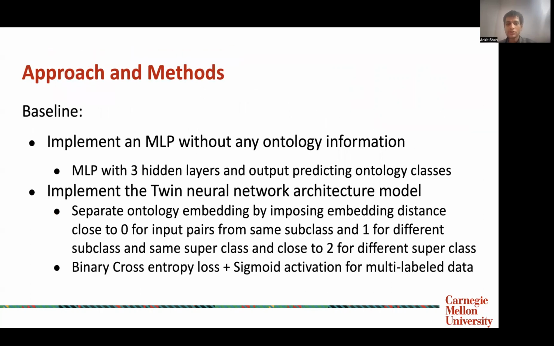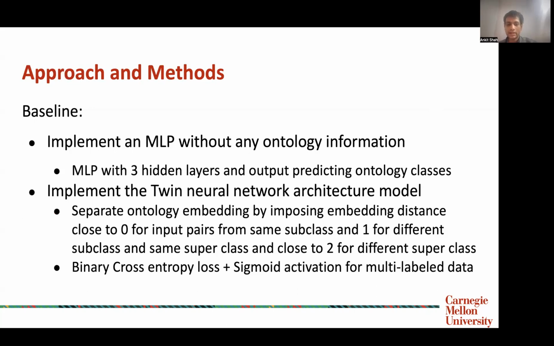So the approach that we take is, first, we implement a simple MLP with 3 hidden layers in order to predict both ontological classes. The other is where we implement a twin neural network architecture, where we separate the ontology embeddings by imposing an embedding distance, where the embedding distance is close to 0 for the same subclass, 1 for different subclasses but the same superclass, and close to 2 for different superclasses.